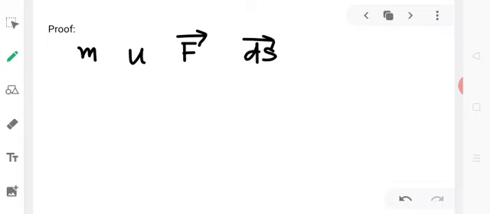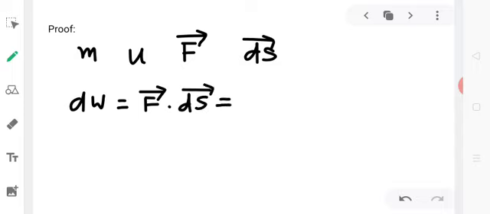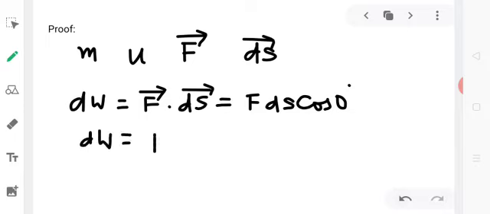Then obviously the small amount of work done by the force is equal to f dot ds, which is equal to f ds cos of 0 degree. So dw should be equal to f ds.